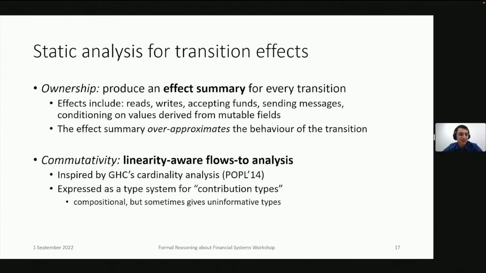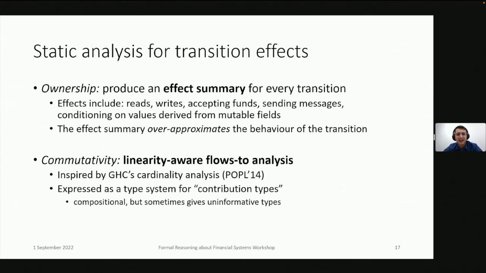To determine, at a high level, which effects commute with each other, we developed a linearity-aware flow analysis. So this is kind of similar to the linearity stuff in Move, but with some data flow added. Kind of similar, not quite the same thing. This is inspired by the cardinality analysis in the Haskell compiler.